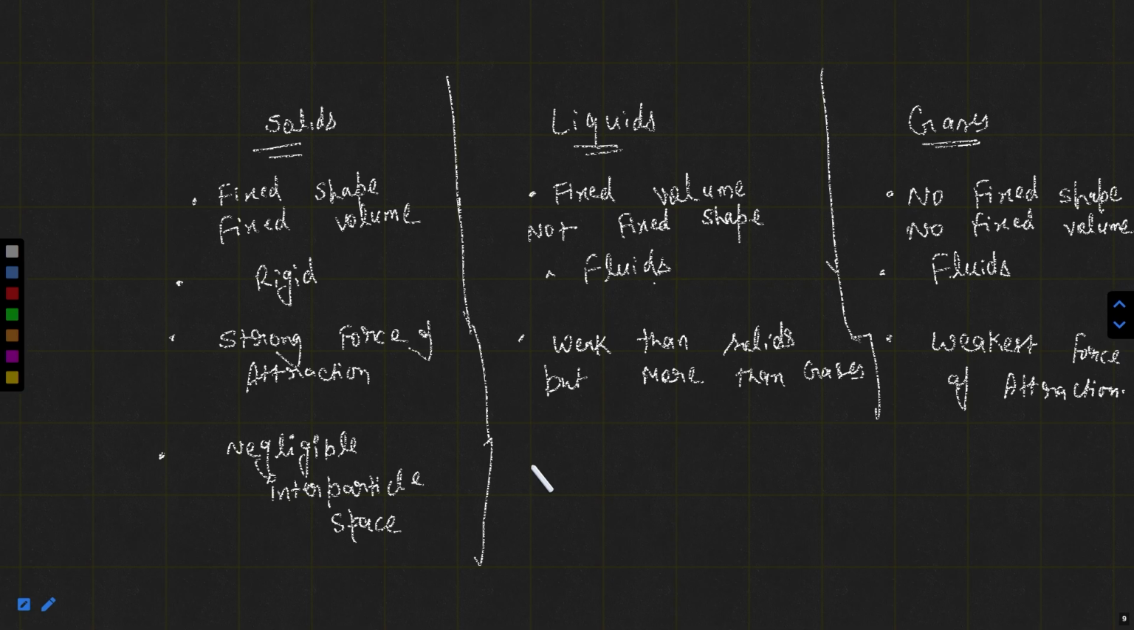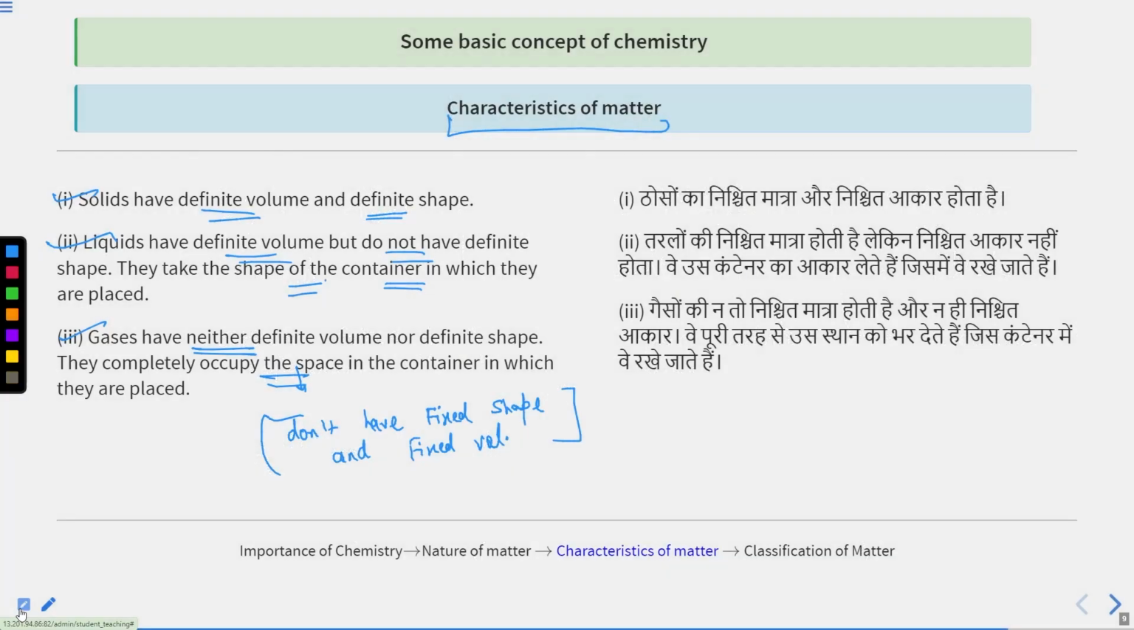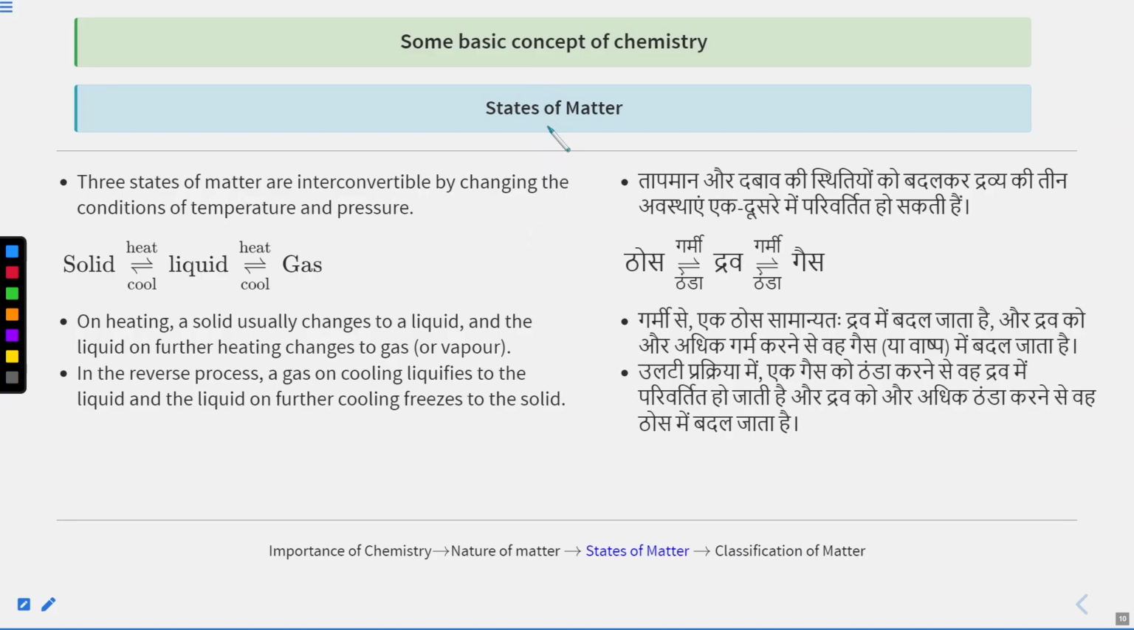Negligible interparticle space. Liquids have more space than solids. And gases have very large space, etc. These are some points. So this is about the states of matter.